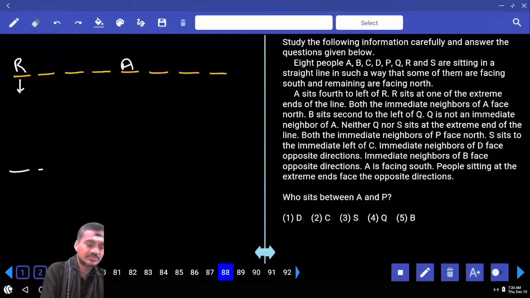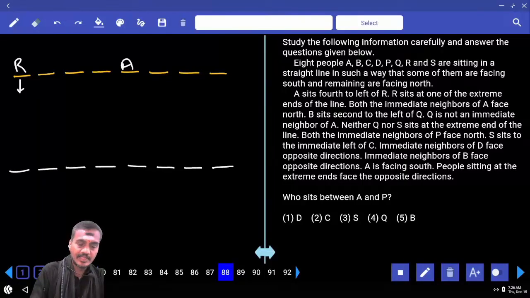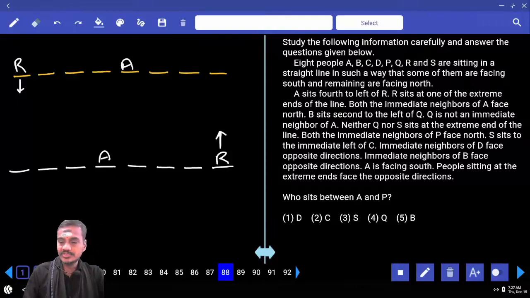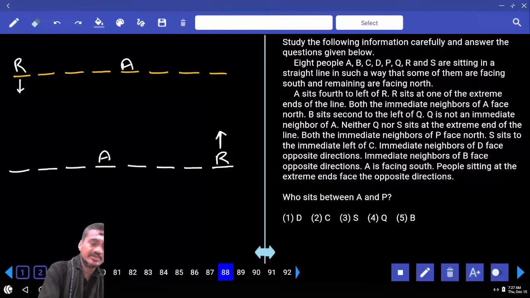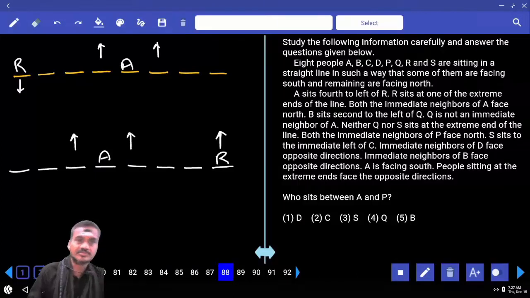Then in the second case, 1, 2, 3, 4, 5, 6, 7, 8, and R is here, and 1, 2, 3, 4, A is here, and A sits 4 to the left of R, R is facing towards north. Both the immediate neighbors of A face north. Does it fit or not? Immediate neighbors of A are facing north.